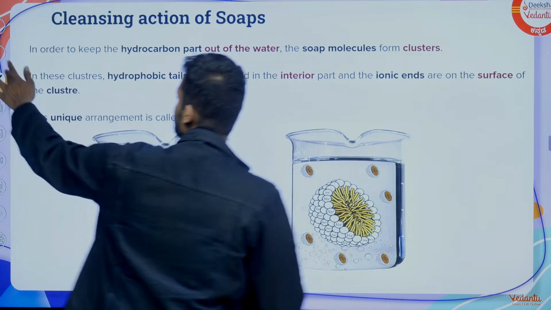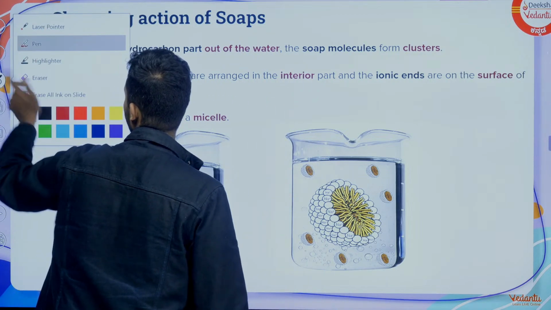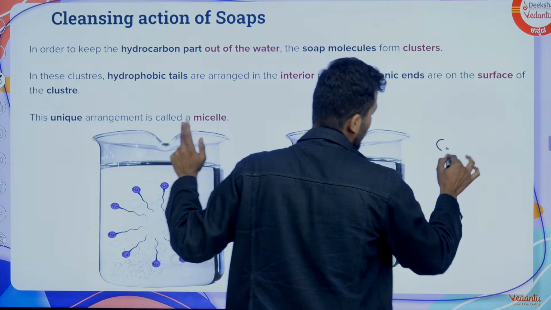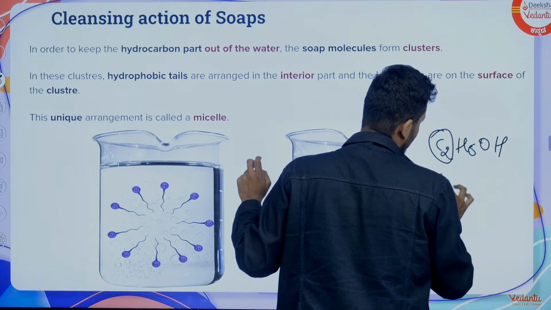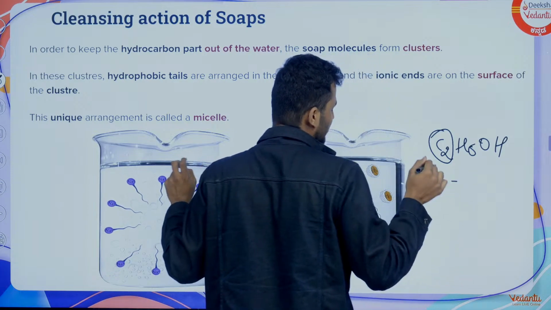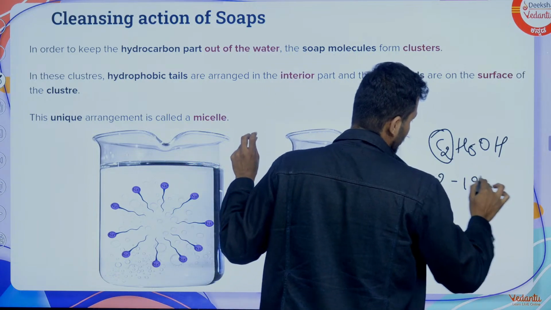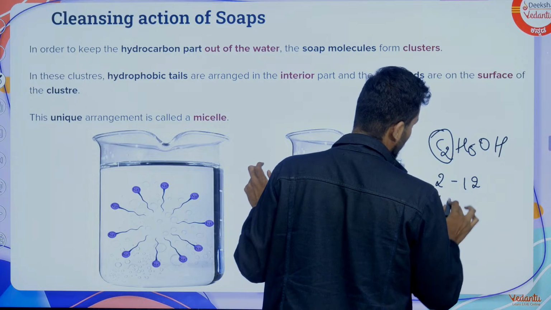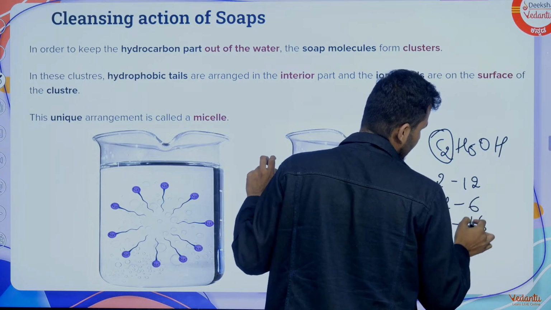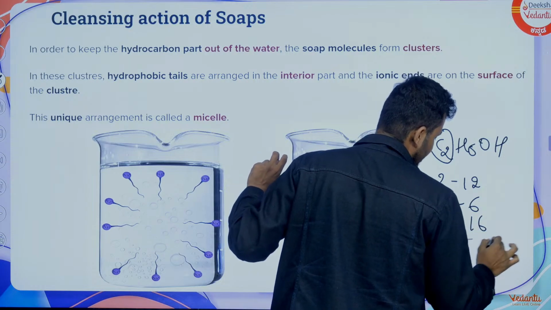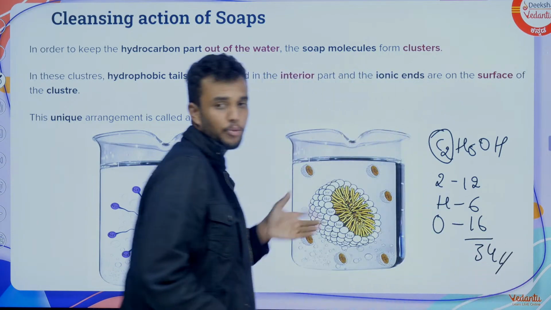For example, C2H5OH. Here, totally 2 atoms of carbon. Carbon atomic number is 6, atomic mass is 12. 2 into 12. Hydrogen totally 6 atoms, 6. Then oxygen 16. 12, 6, 18. 18 plus 16, 34. 34 is the molecular mass.